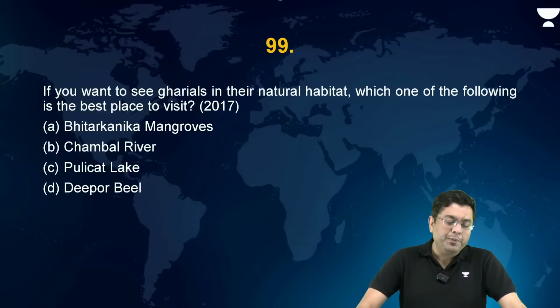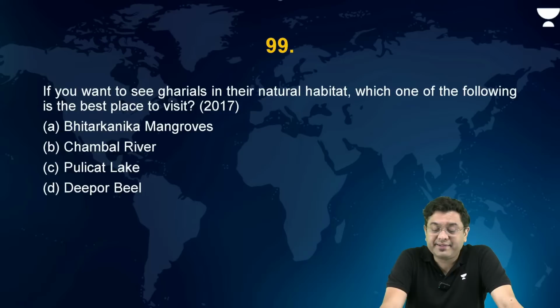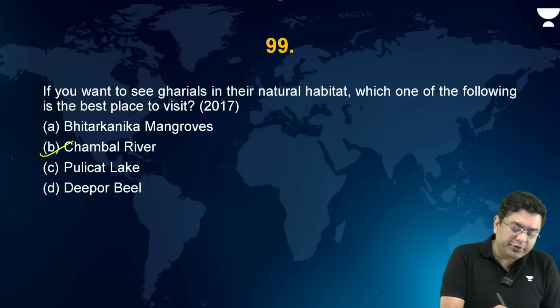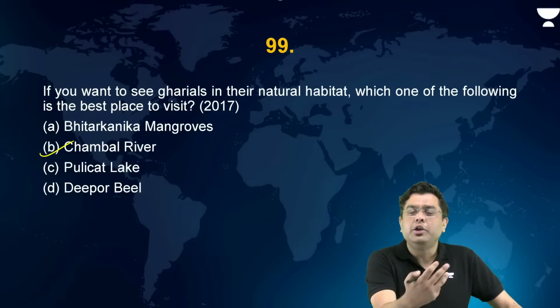Okay? Now, if you want to see gharials in their natural habitat, which one of the following is the best place to visit? Bhitarkanika, Chambal, Pulicat, and Deepur Beel. Which is the region to visit if you want to see gharials? Simple answer, across the Chambal river system, you have that.